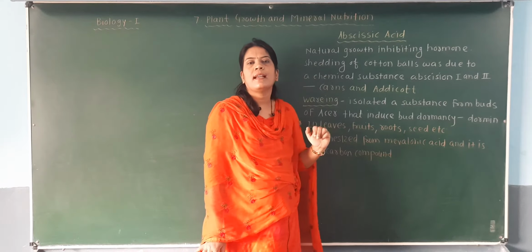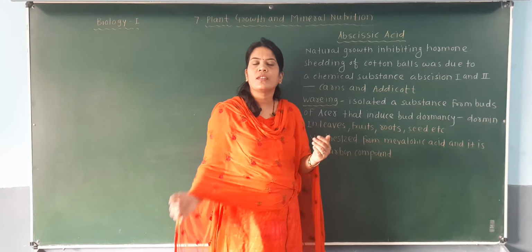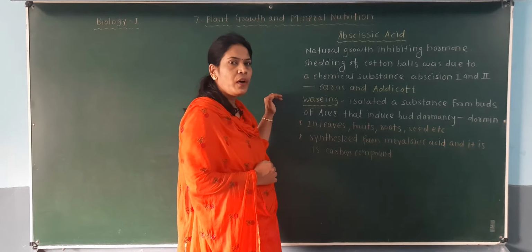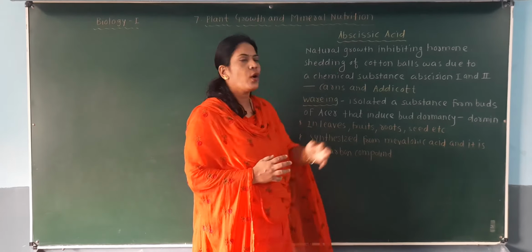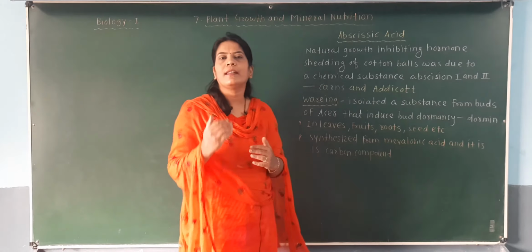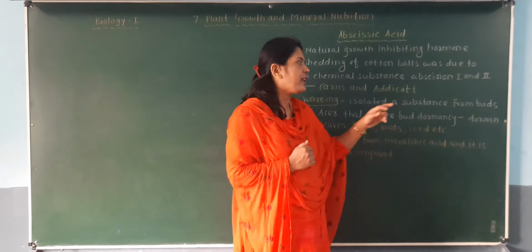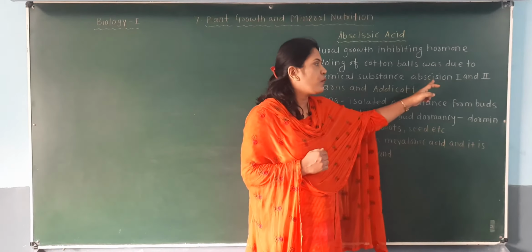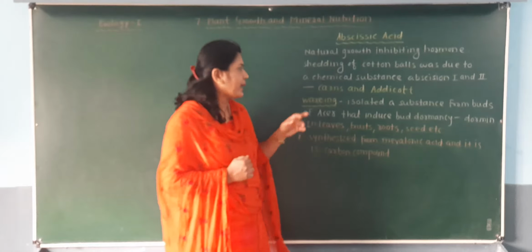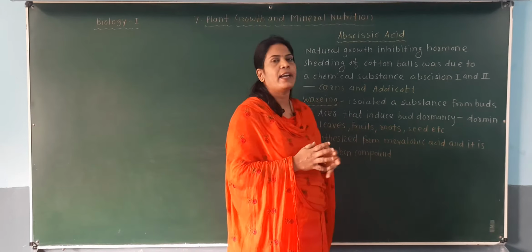Here we will discuss how abscisic acid was discovered by the scientists. First, the shedding of cotton balls was due to a chemical substance, and the name of that chemical substance is abscission 1 and abscission 2, which was first discovered by scientists Carns and Addicott.